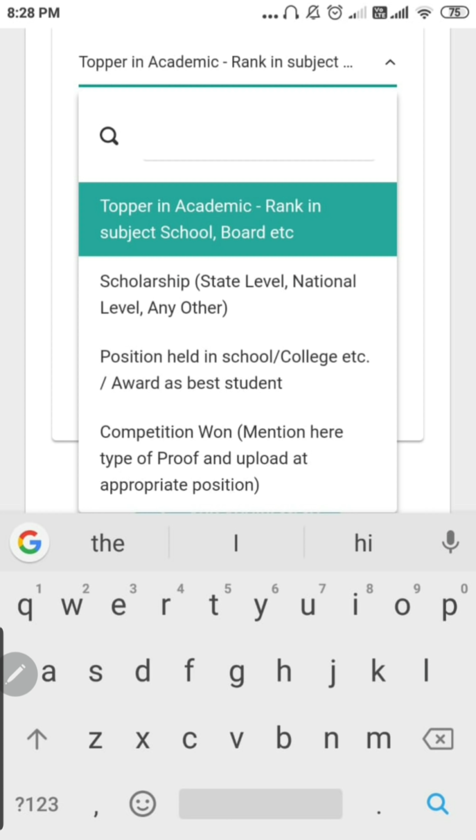Then these are the lists which you can choose from: academic topper, scholarship, position held, competition won. Now scholarship, most of us are blank. If your parents have been a government employee, you have got a scholarship in your 10th and 12th class. Yes, state government, central government, सबको मिलता है. ठीक है, आपके डैड ने आपको दिया नहीं था वो अलग बात है, वो डैड को मिला होगा 500 रुपये, 1000 रुपये, not very much, not a big amount, small amount, that is scholarship यार.